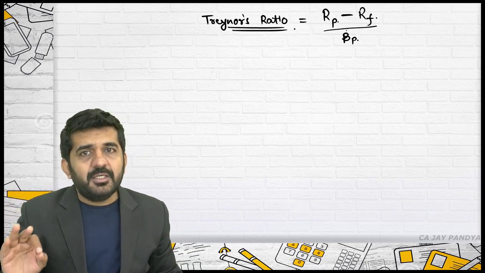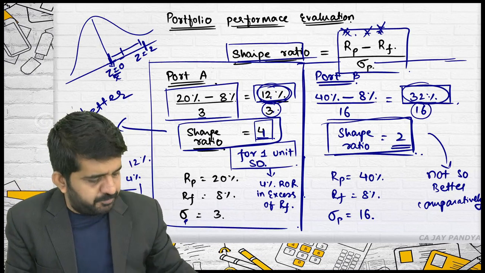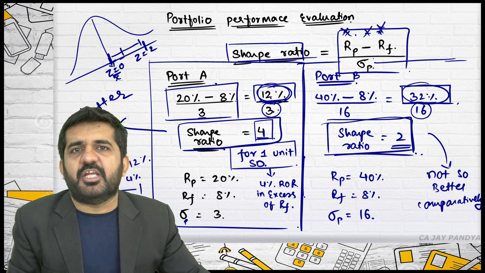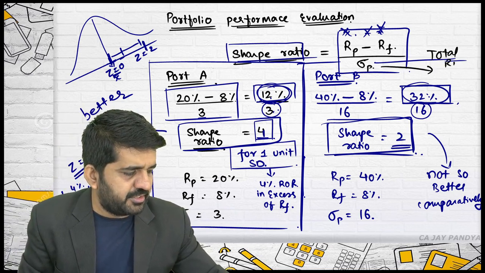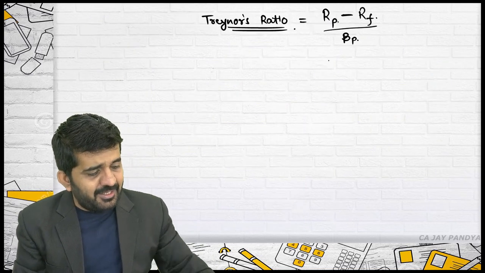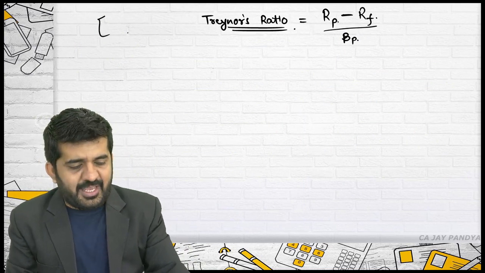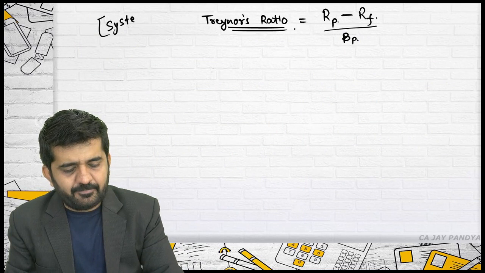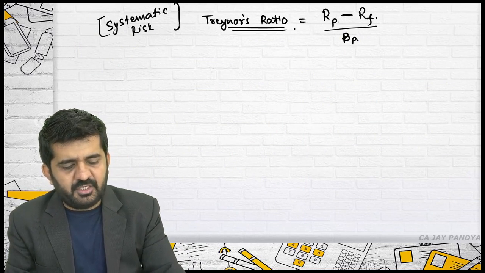Sir, what is the difference? Sharpe takes standard deviation as a measurement of risk. A standard deviation is a total risk. It is not systematic risk. Beta is a measurement of systematic risk. So Treynor agrees to take only systematic risk for performance evaluation.